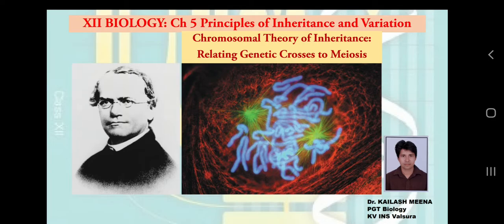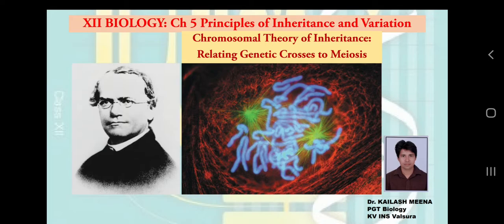Till now we have understood the terms of genetics, monohybrid cross, incomplete dominance, codominance, dihybrid cross, and Mendel's laws: law of dominance, law of segregation, and law of independent assortment. Now when Mendel gave his laws of inheritance, at that time he had no idea of cells and chromosomes because he gave his principles in the 1850s.